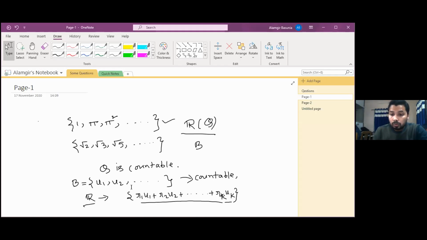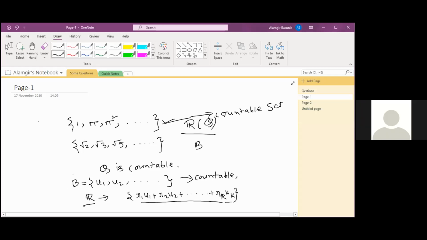From here we can conclude that any basis of R over Q will be uncountable. And in the case of this one, I mean 1, pi, square or any power, this set is obviously a countable set, this one a countable set, this one a countable set, right or not? If anyone has a doubt about this, let me ask.